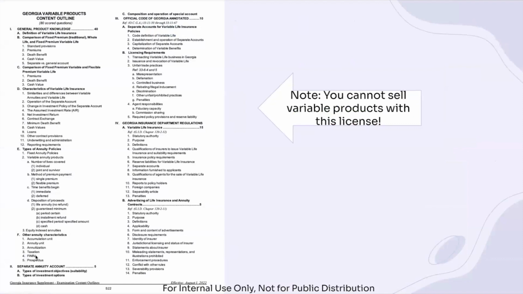So you do need to know the characteristics of it, but there are specific details that go beyond what you need to know for the exam, and so you can't sell variable products at this stage. But once you obtain this license, you can for sure take this exam, and then you can eventually sell these variable products.